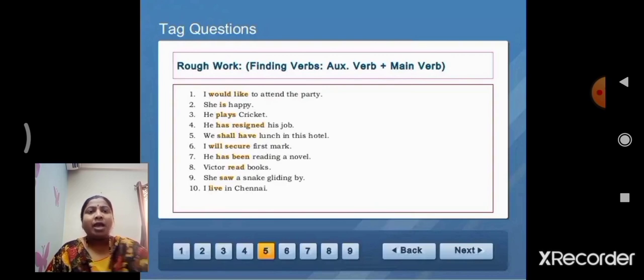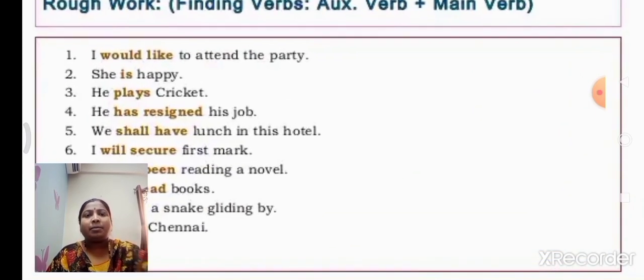First statement. I would like to attend the party. Here in this statement, would like. Would is the auxiliary verb. Like is the main verb. You can observe the word in yellowish or greenish color. Would is the auxiliary verb, that means helping verb. Like is the main verb.